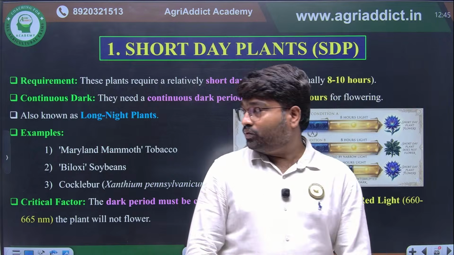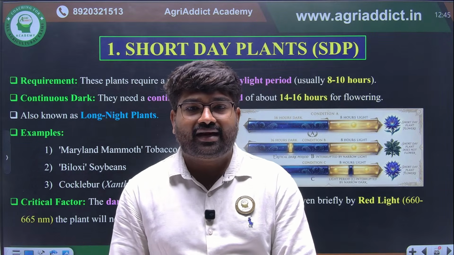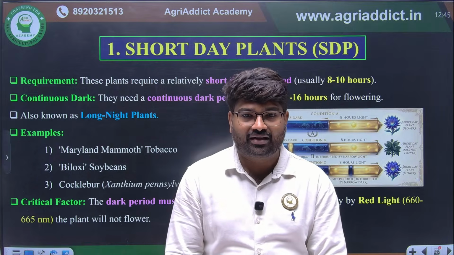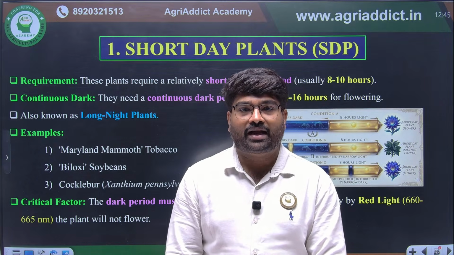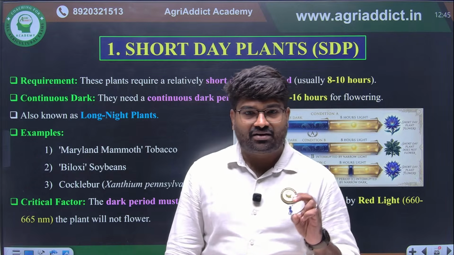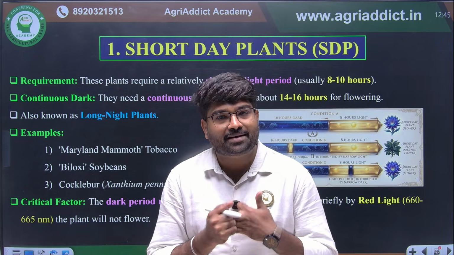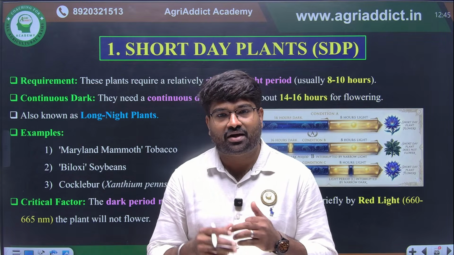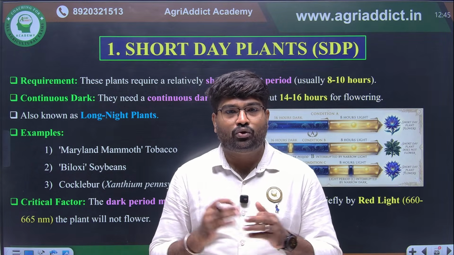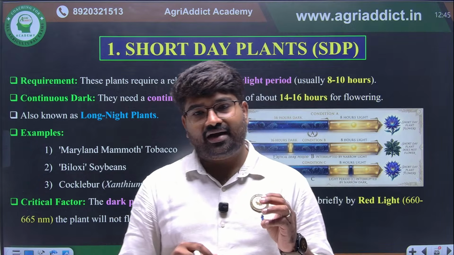Okay. Now the plants are classified into three different types based on the relative length of day and night required for flowering. First is short day plants, second is long day plants, and third is day neutral plants. You have to remember the examples for each and every plant. And the most important thing is which is the critical period required for flowering in short day and long day plants.